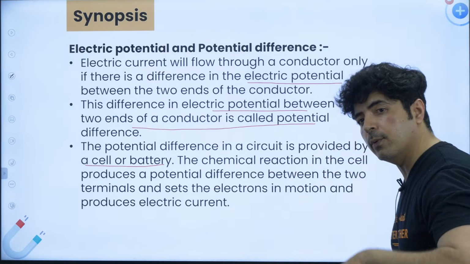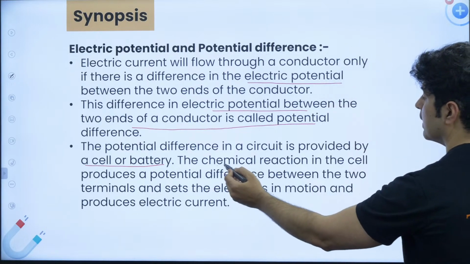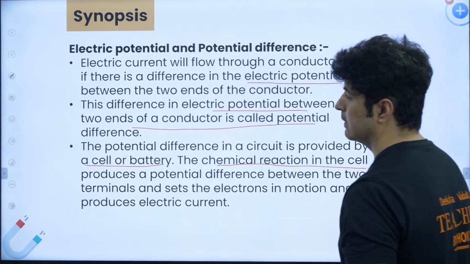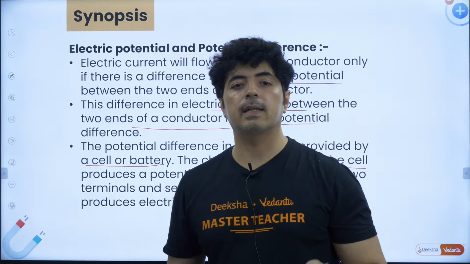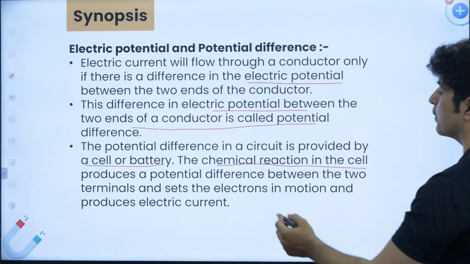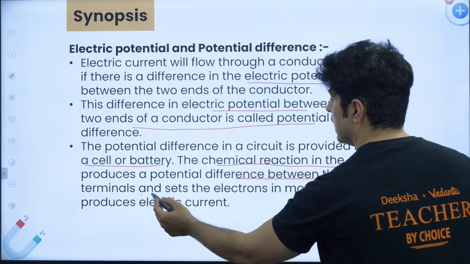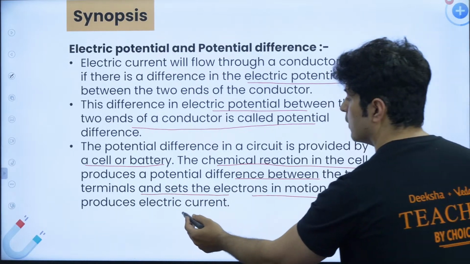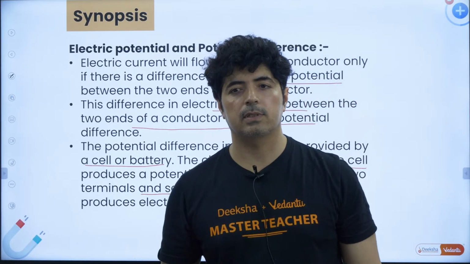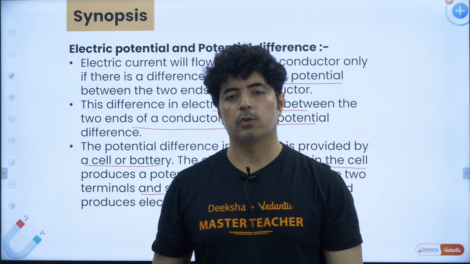And in a battery, what happens? In a battery, a chemical reaction takes place. That chemical reaction produces the potential difference between the 2 terminals, and the electron starts to move and electric current starts to flow. So what's happening here?